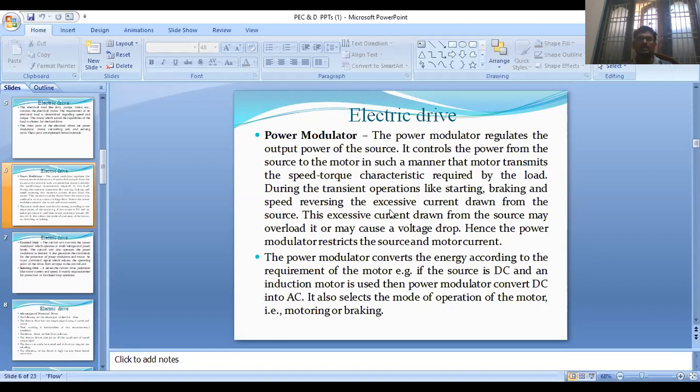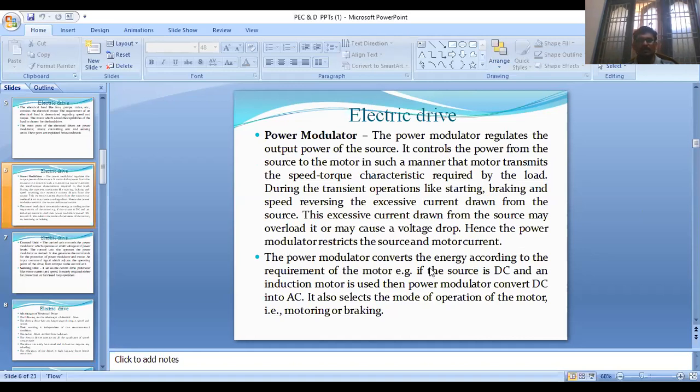The excessive current drawn from the source may overload it or may cause a voltage drop. Hence, the power modulator restricts the source and motor currents. During these transient conditions, there is a chance of the source current increasing and the voltage dipping, so the power modulator restricts these during the transients.